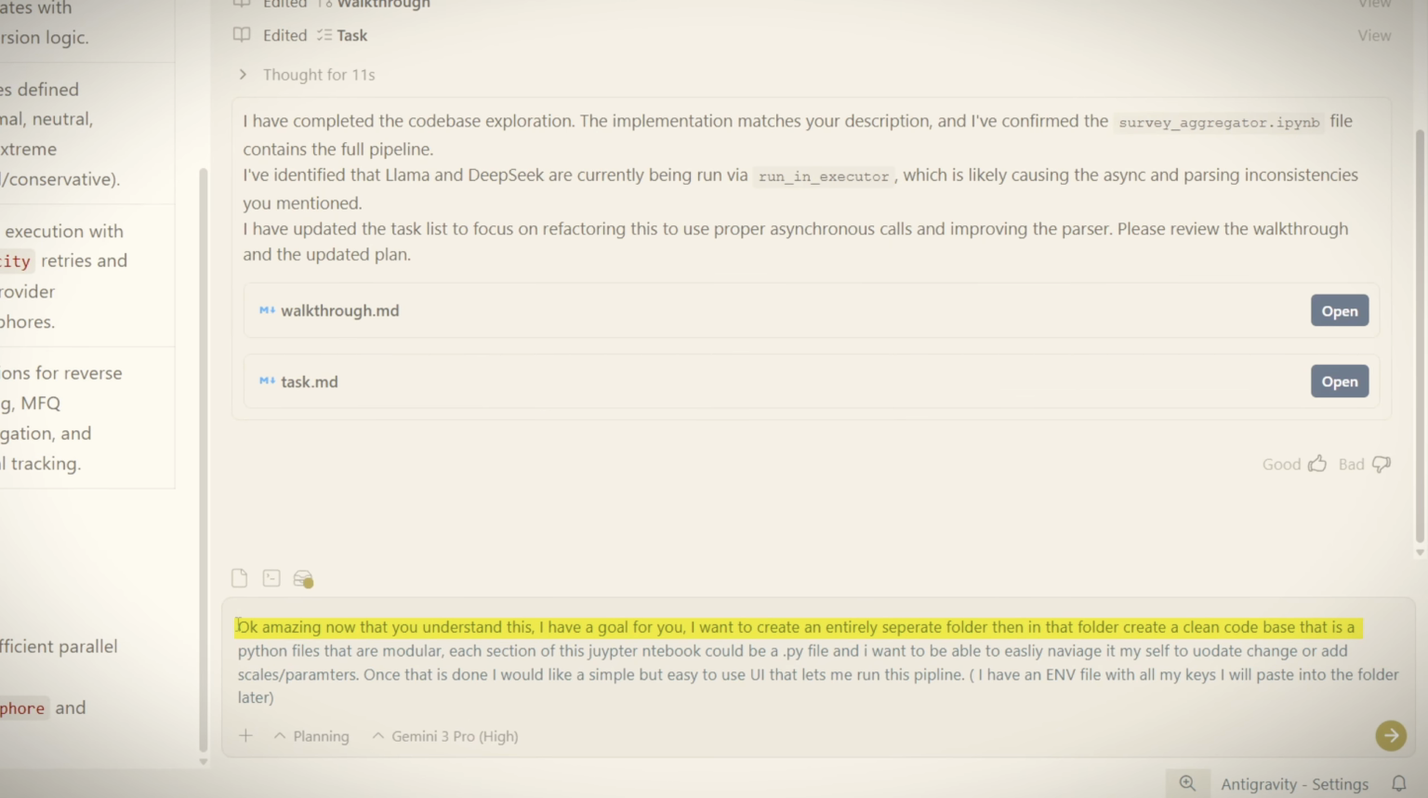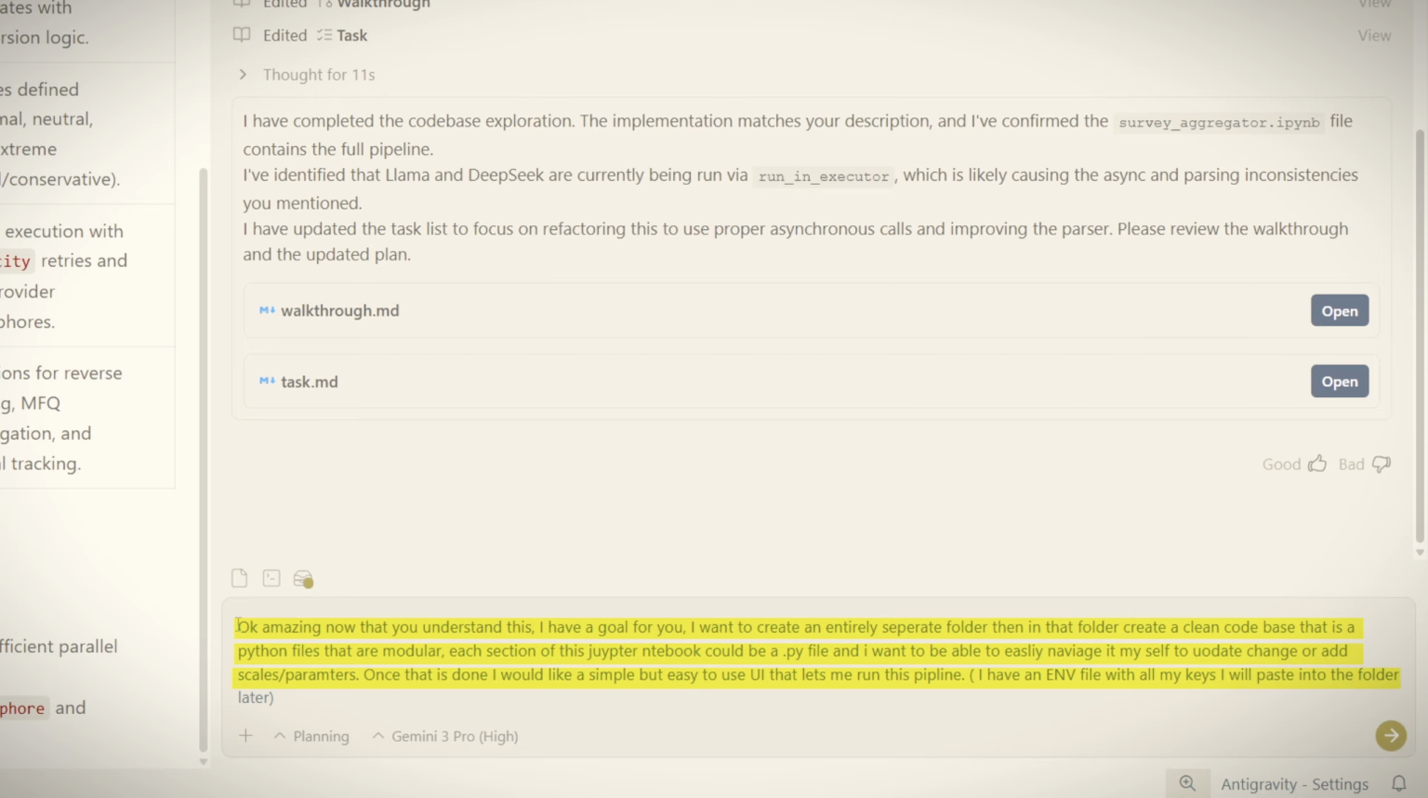Now that you understand this, I have a goal for you. I want you to create an entirely separate folder, task 1, then in that folder, create a clean code base that is Python files that are modular. Each section of this Jupyter notebook could be a .py file, and I want to be able to easily navigate it myself and to update changes or add scales parameters.